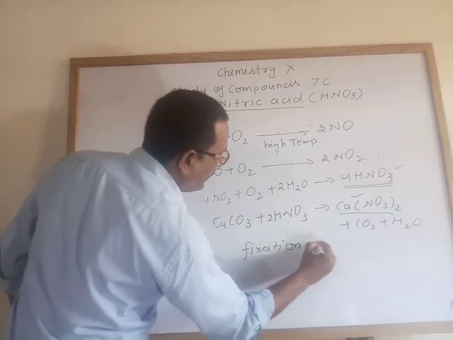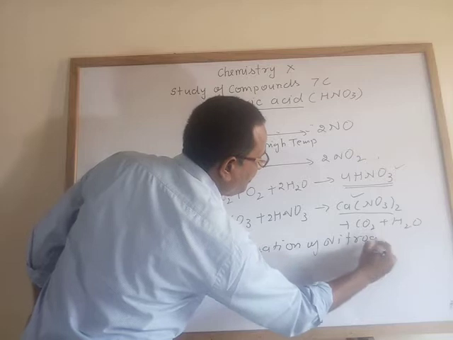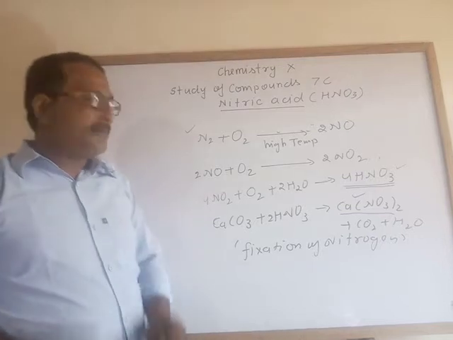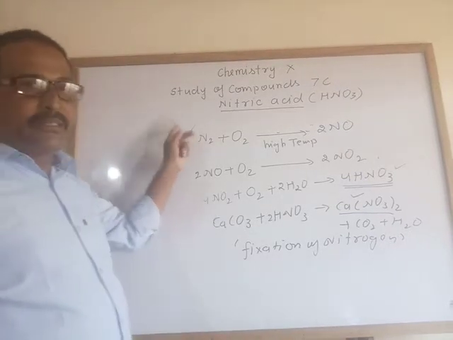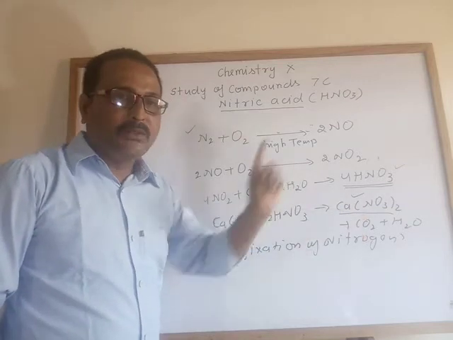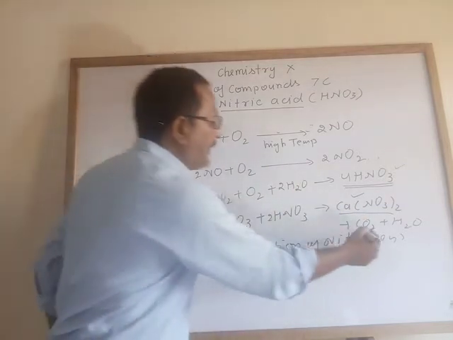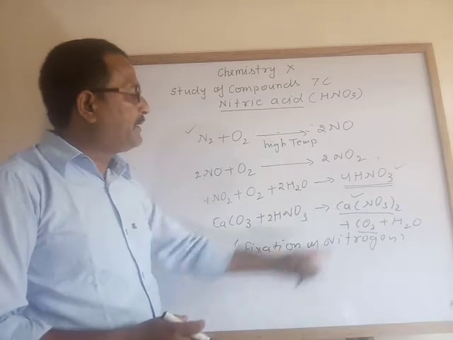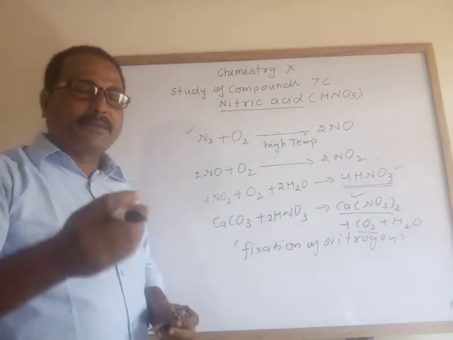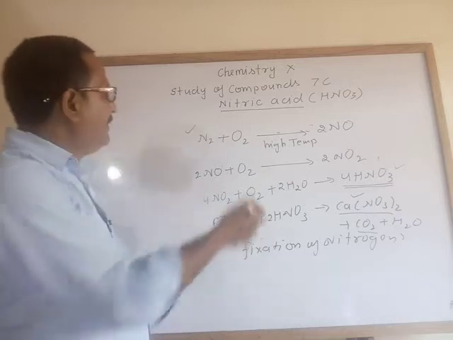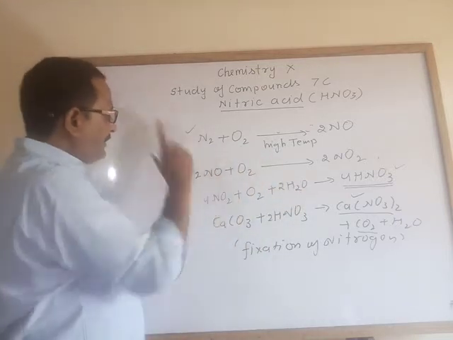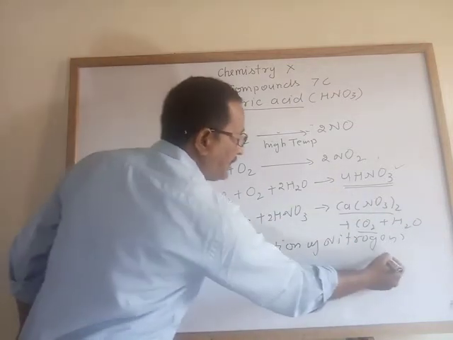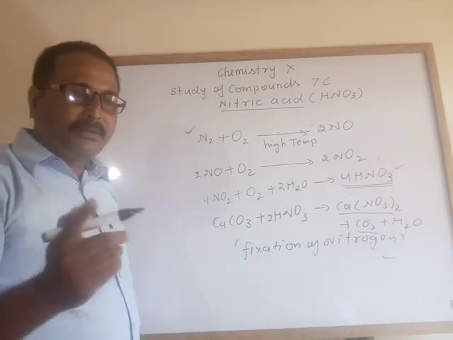Fixation of nitrogen. Now the question is, what do you mean by fixation of nitrogen? The answer: the conversion of free nitrogen into a nitrogenous compound is known as fixation of nitrogen. And you know that carbon dioxide is useful in photosynthesis. Plants prepare their own food with the help of carbon dioxide and water in the presence of sunlight with the help of chlorophyll, known as photosynthesis.